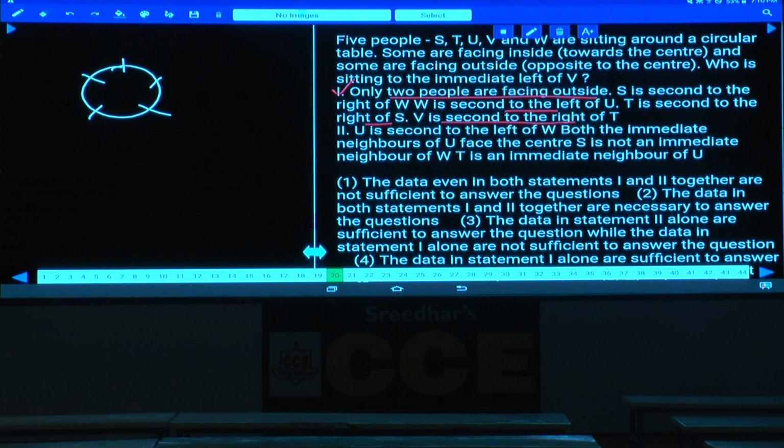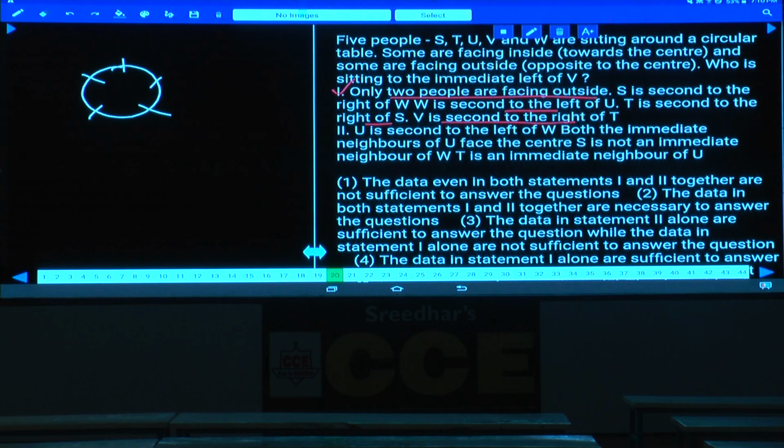Both the immediate neighbors of U face the center. S is not an immediate neighbor. Are you getting the answer with this one or not? No. Why is it no? Because how many are inward and how many are outward is not clearly given. If 1 is inward, 4 will be outward; if 2 is inward, 3 will be outward; if 3 is inward, 2 will be outward, and so on, isn't it?